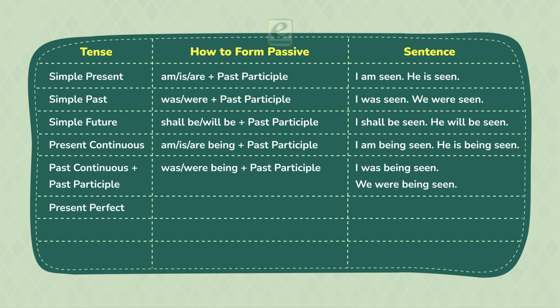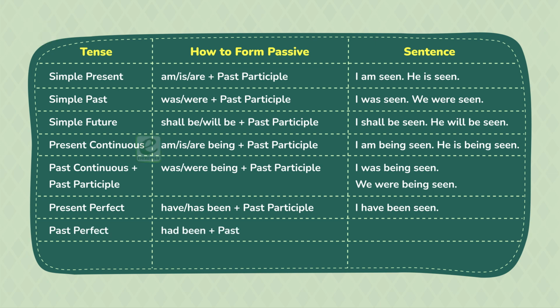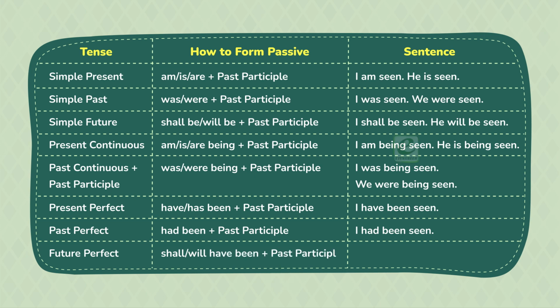Present perfect: have, has been plus past participle. I have been seen. Past perfect: had been plus past participle. I had been seen. Future perfect: shall, will have been plus past participle. I shall have been seen.